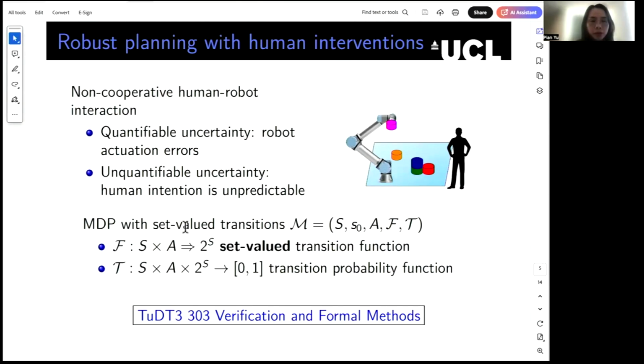We propose to model the human-robot interaction using Markov decision process with set-valued transitions. Here, the probabilistic transition function is set-valued rather than single-valued, while the set-valued target states can be used to capture unquantifiable uncertainty. Due to time constraints, I will not go into the detail of this work.